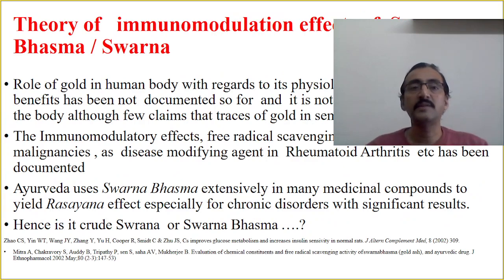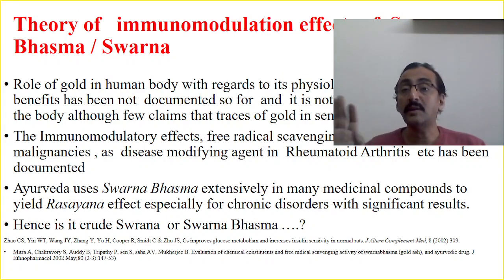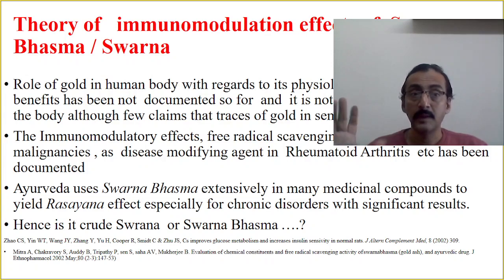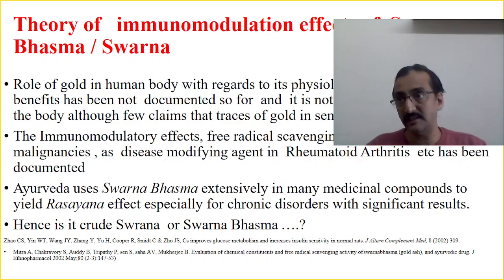Now, these are some of the references. If you see, the role of gold in the human body with regard to its physiological and biochemical benefits has not been documented so far, and it is not a micro trace element of the body, although few claim that traces of gold were found in seminal fluid. The immunomodulatory effects, free radical scavenging activity, a definite role in malignancies, and as a disease-modifying agent in rheumatoid arthritis, etc. have been documented. Ayurveda uses Swarna Bhasma extensively in many medicinal compounds to yield the rasayana effect, especially in chronic disorders with significant results.